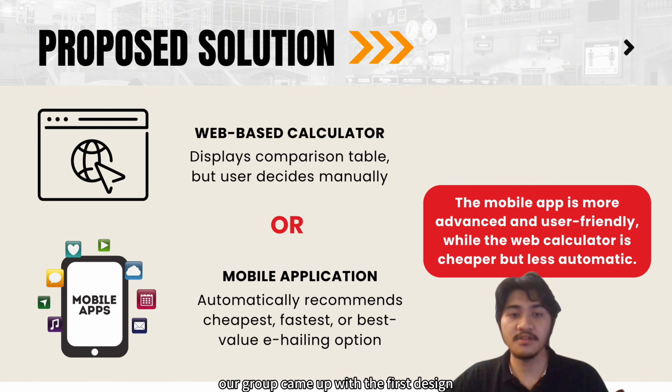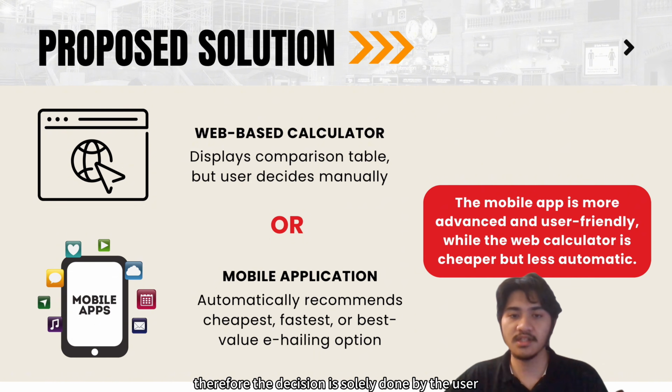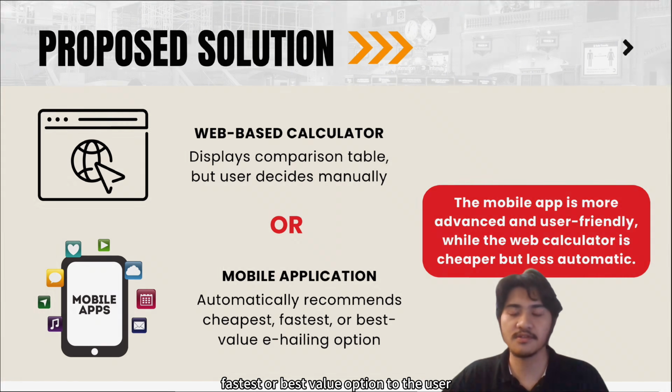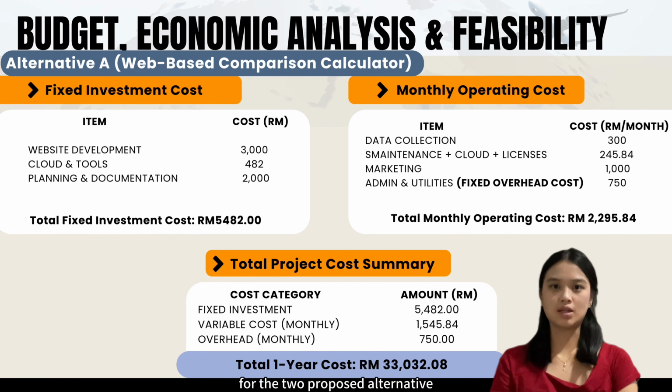Our group came up with the first design of a web-based calculator that will help display comparison tables of e-hailing providers. Therefore, the decision is solely done by the user. Another design is a mobile app, which is far more convenient by automatically recommending the cheapest, fastest, or best value option to the user. In this section, I will present the budget and financial assumption for the two proposed alternatives.